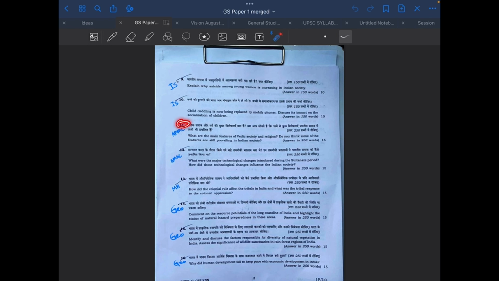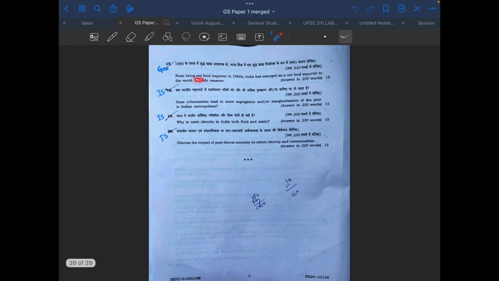Okay. Question number 11, Vedic society and religion, AMAC. Technological changes in Sultanate period, AMAC. Colonial rule, modern history. Resource potential of coastline, geography. Factors responsible for natural vegetation, geography. Human development failed to keep pace with economic development, geography. This is from human geography, I guess. Net food importer to net food exporter, geography. Urbanization, Indian society. Caste identity, Indian society.